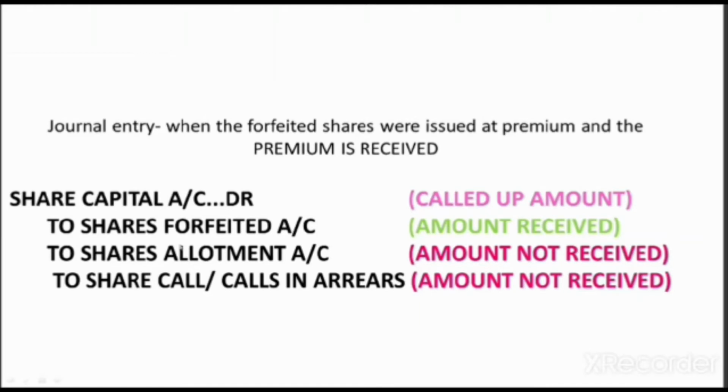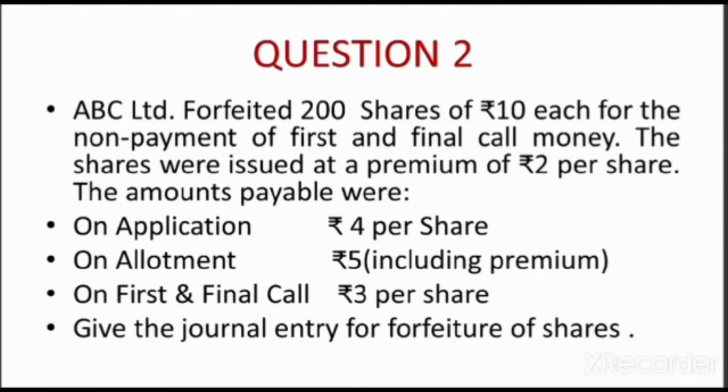So the journal entry for this goes like: share capital account debited with the called up amount, as we discussed earlier also. Second, share forfeited account, that amount which we have received to the respective calls that we have not received. So when the forfeited shares which were issued at premium and the premium is received, the entry is more or less the same which we have discussed earlier. So let us discuss it with the help of a question.